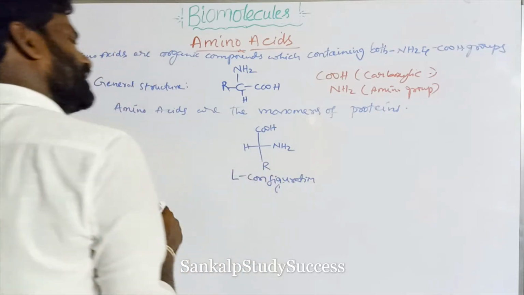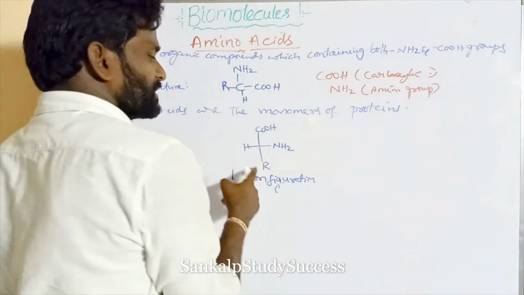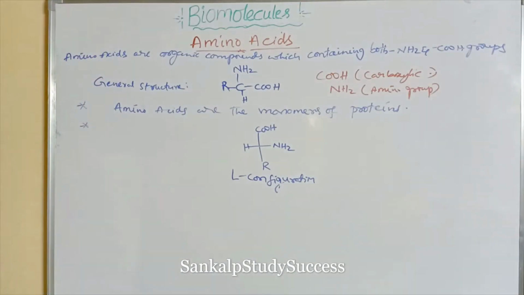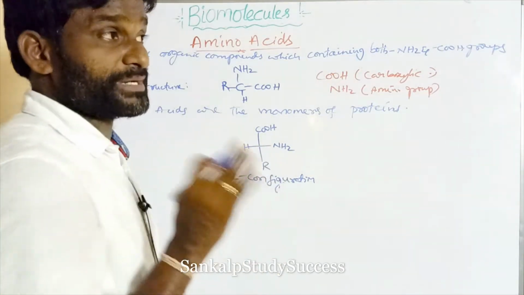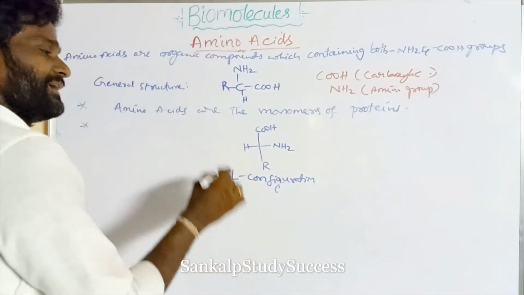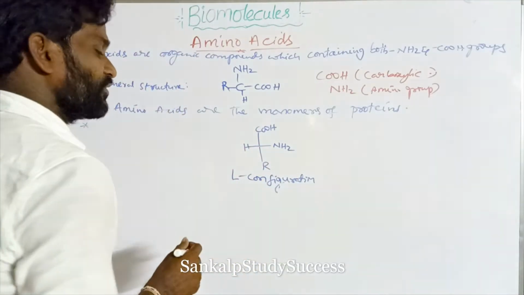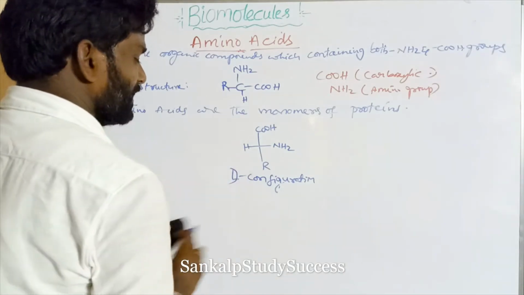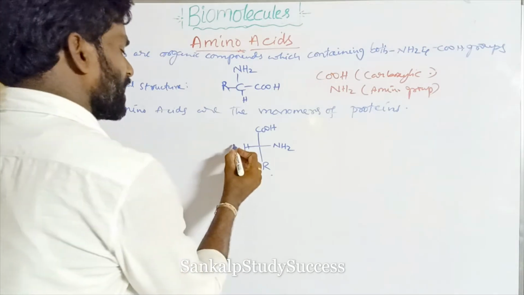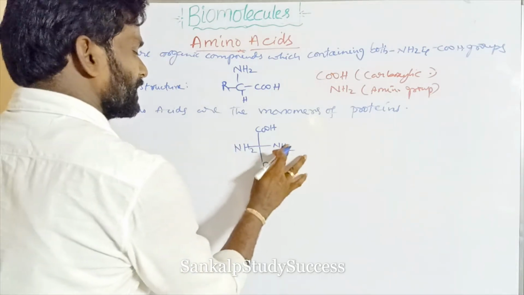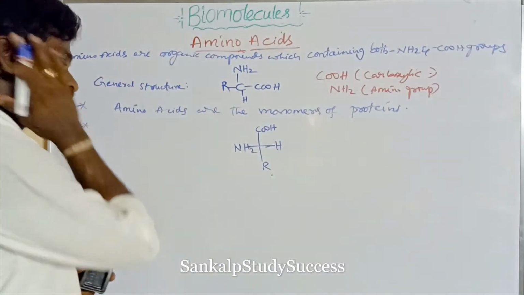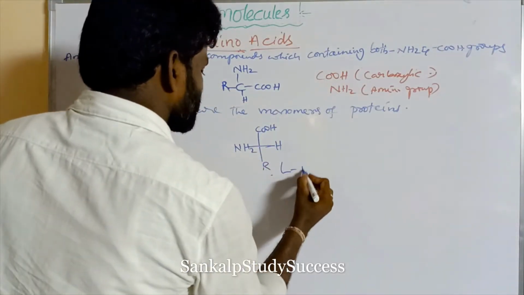Here in the horizontal line of the Fischer projection, N is the electronegative group. If the electronegative group like NH2 is present on the right side, that is said to be a D amino acid, D configuration. If the NH2 group is present on the left side, that is said to be an L amino acid.